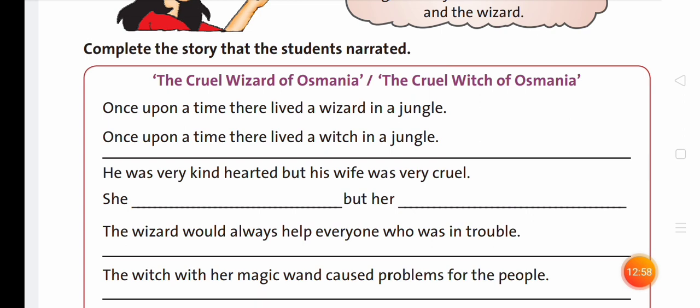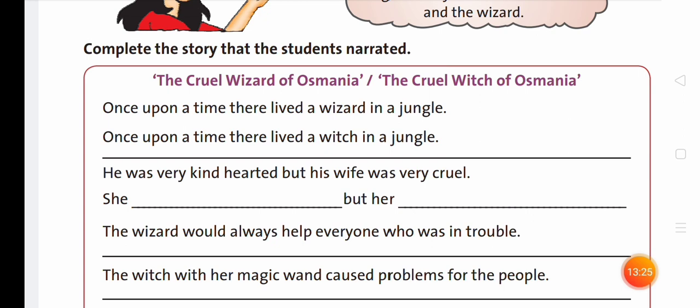The opposite of wizard is witch. The witch would always help everyone who was in trouble. Here the opposite gender of wizard is witch.